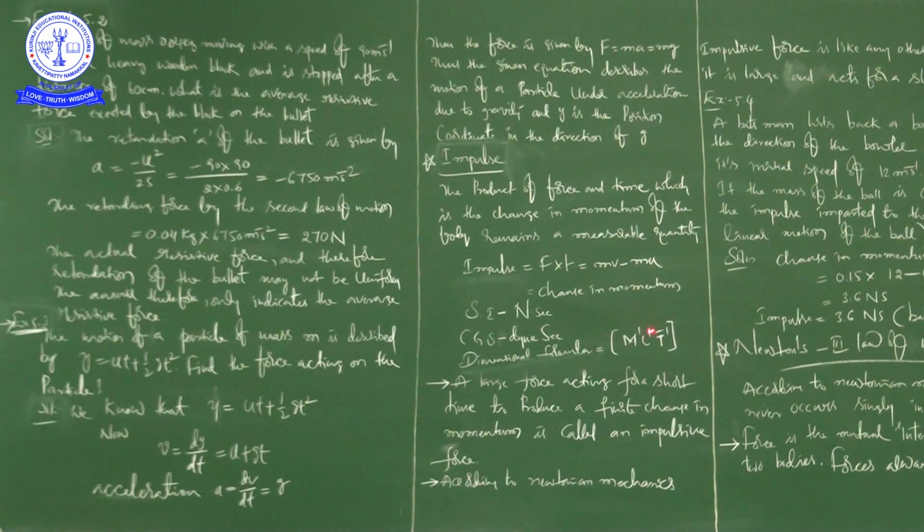In both cases, the change in momentum is also the same, but the first boy is not going to hurt, while the second boy hurts a lot when compared to the first boy. So here the time will be different. You know very well, when the time is less, force will be more, because F is equal to mv by t. If t, the time of action, is less,